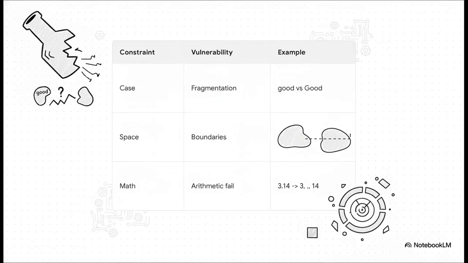And you can see here just how badly this rigid bottleneck shatters meaning. Because tokenization is character-based, something as simple as capitalizing a letter changes everything. The words good with a lowercase g and good with a capital G become entirely different token IDs.